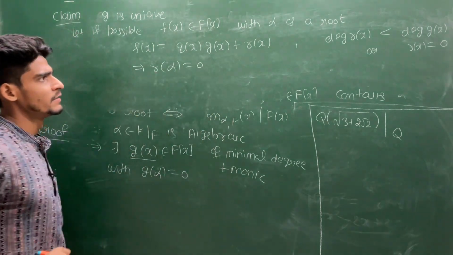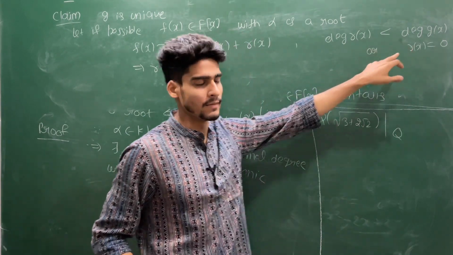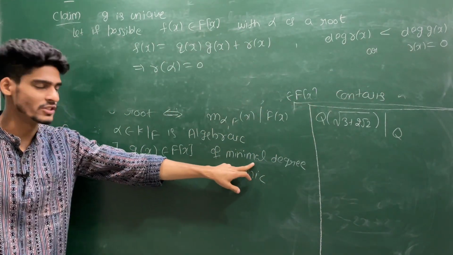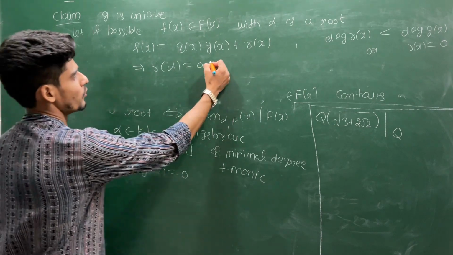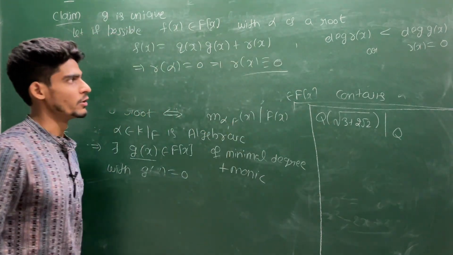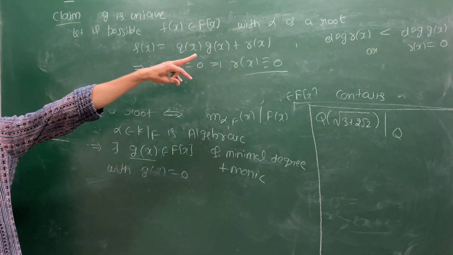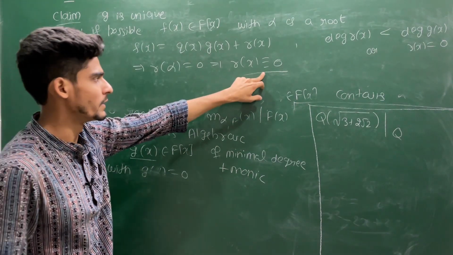Now this r is of lesser degree, but this contradicts the fact that g is of minimal degree. So this forces r(x) to be identically the zero polynomial, because alpha is algebraic, so alpha is a root of some non-zero polynomial. So if it is a root of some lower degree polynomial, that has to be the zero polynomial.